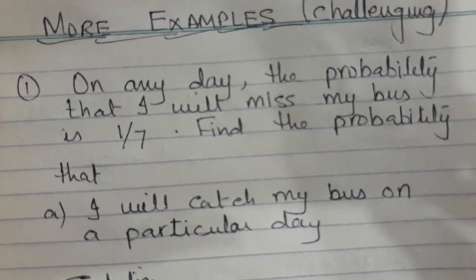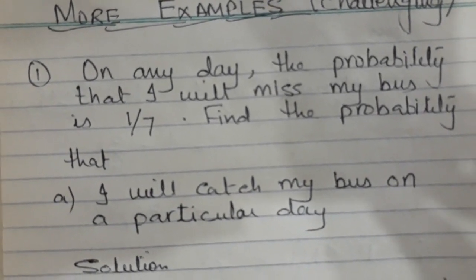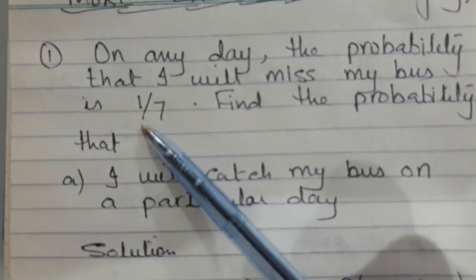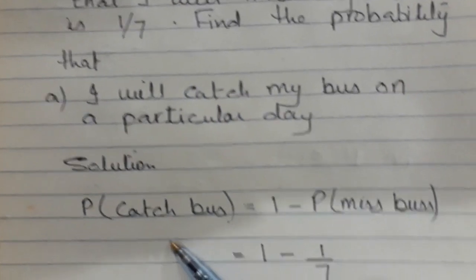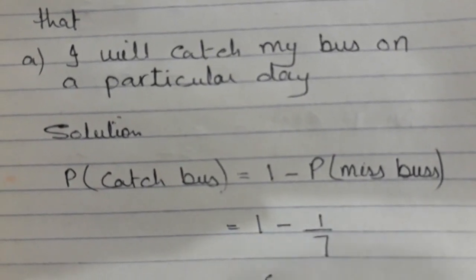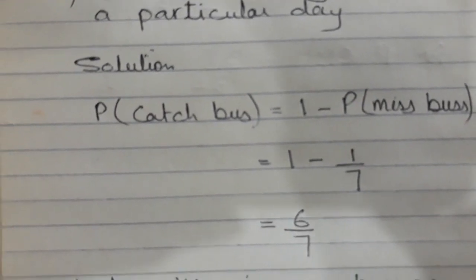Okay, basically there are 2 possibilities: you catch the bus or you miss the bus. So if missing the bus is 1/7, the probability of catching the bus is 1 minus 1/7. Very good, so it is 6/7.